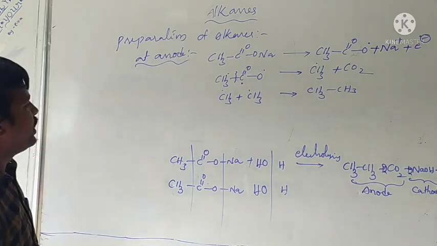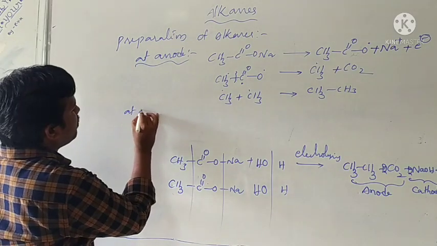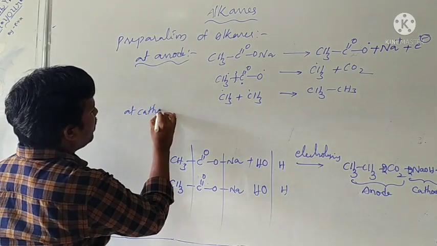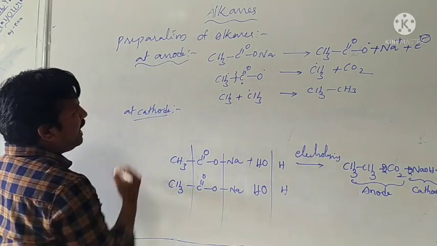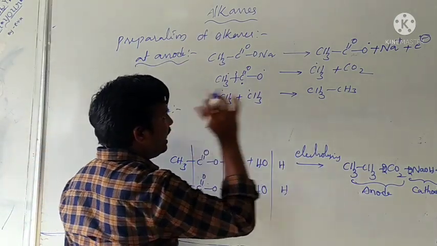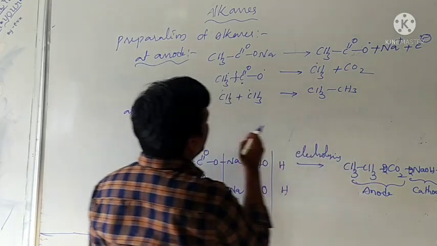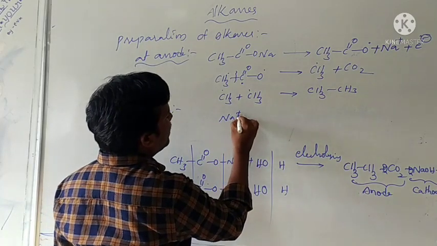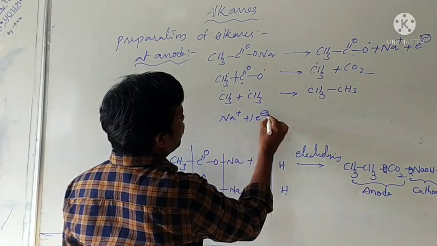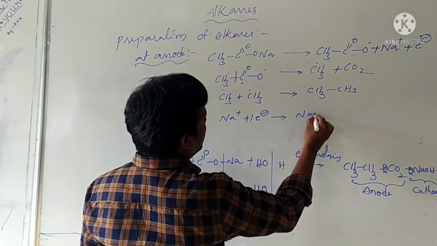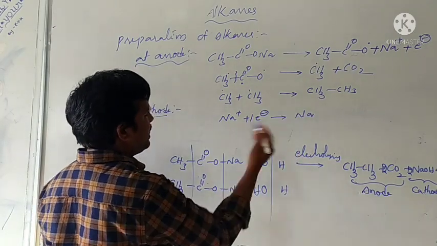At cathode, what is remaining here? That is Na plus attached with one electron. It becomes Na.